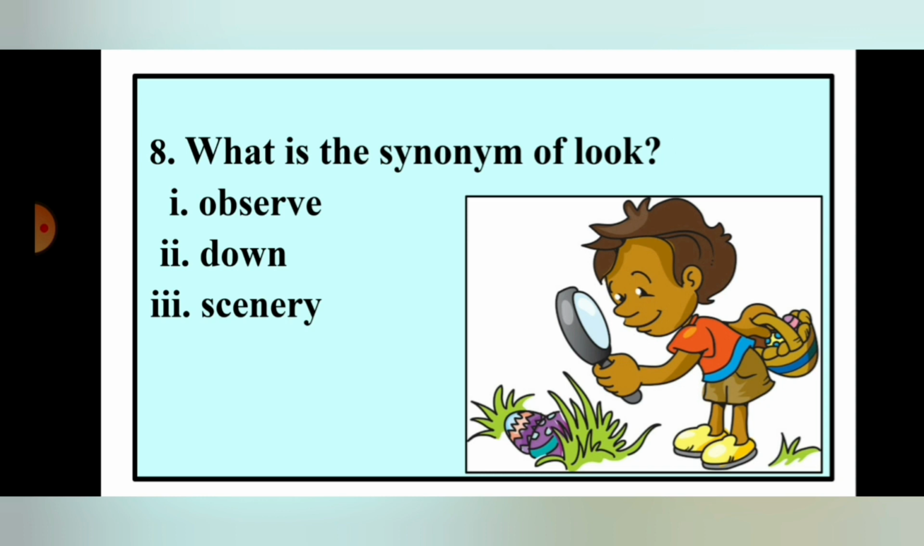Then number 8. What is the synonym of look? Options are number 1 observe, number 2 down, number 3 scenery. So these are the options you have to write, and you have to choose the correct answer, then you will write in the CW copy.